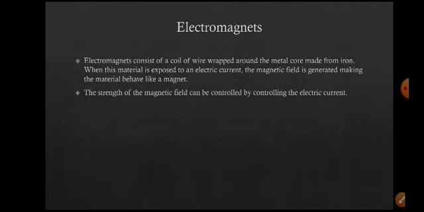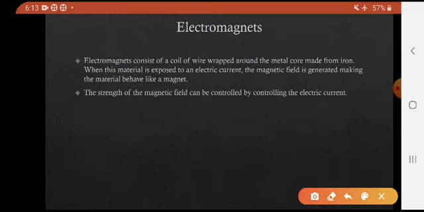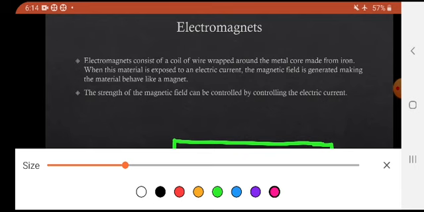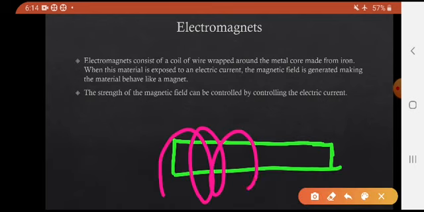So the next one is electromagnets. Electromagnets consist of a coil wrapped around a metal. For example, see this. This is a soft iron material, and a coil is wrapped around it.